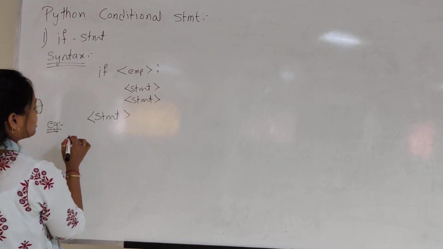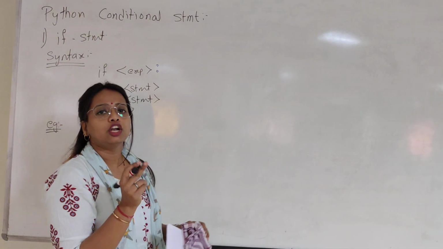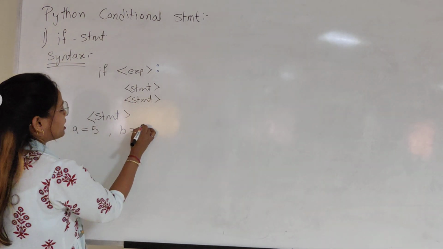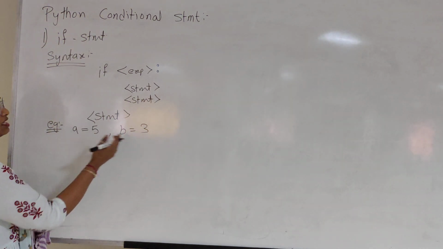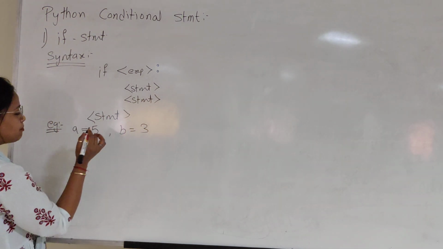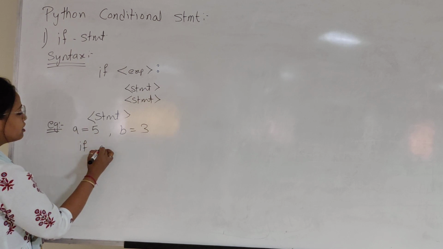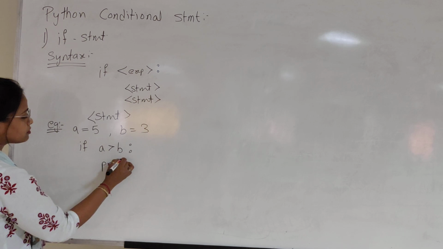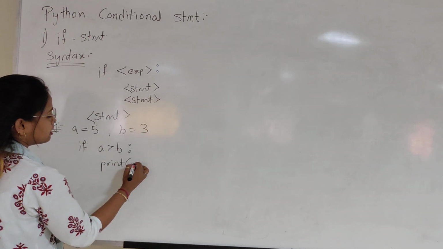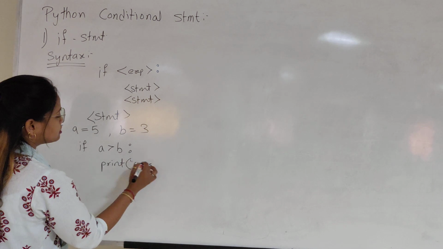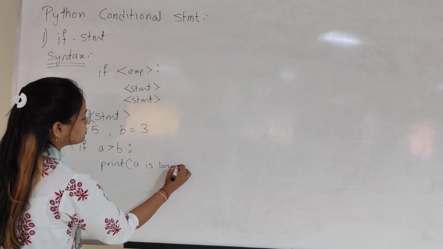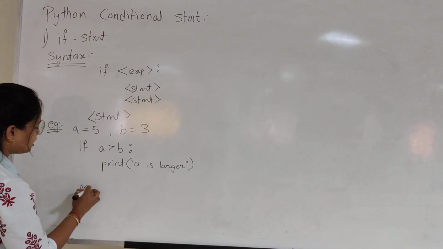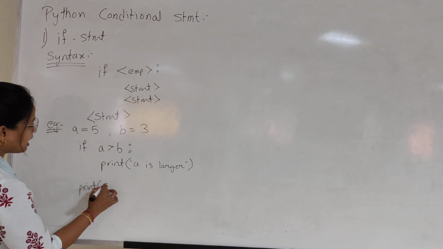Suppose I want to check the comparison between two numbers. Consider A is 5 and B is 3. I want to compare which is the greater number. A simple program: if A is greater than B, print A is larger. Otherwise, print exit.